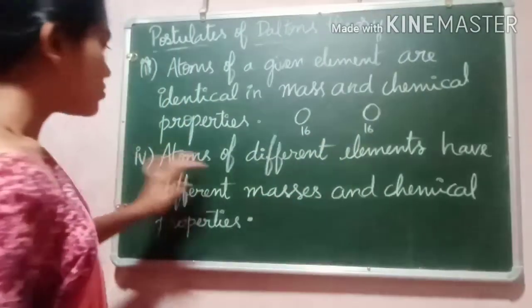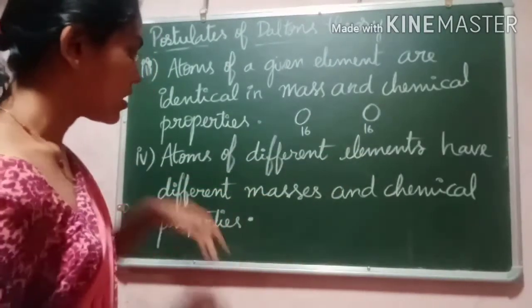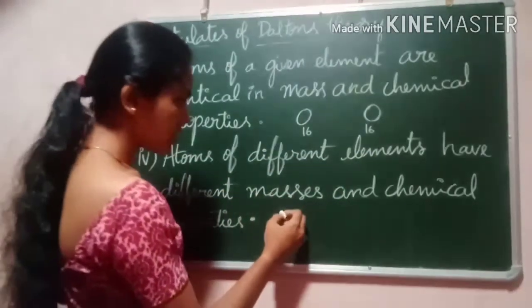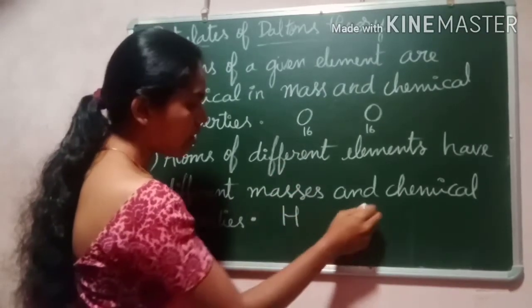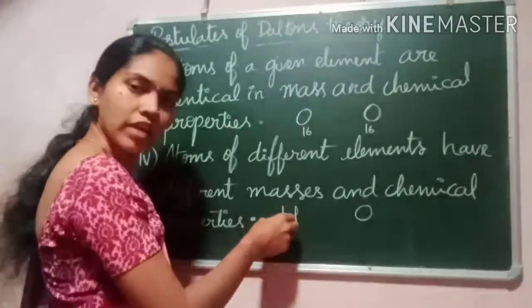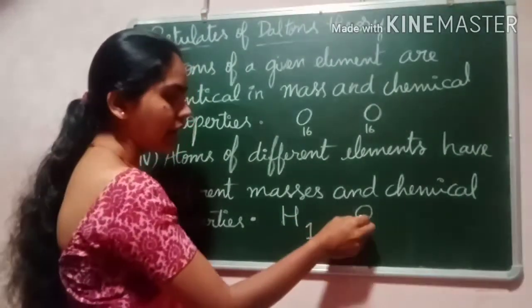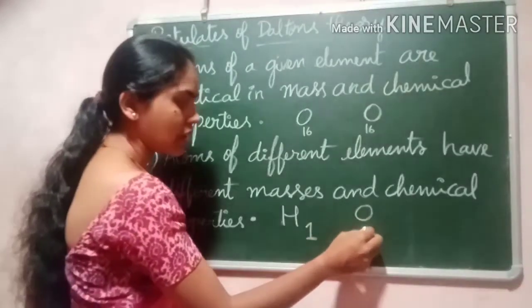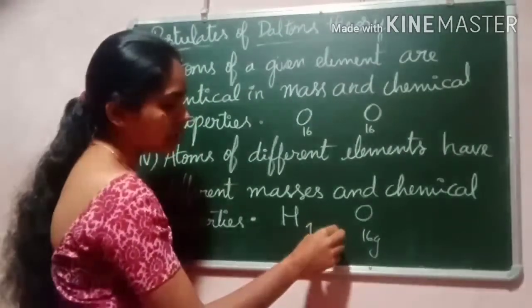And atoms of different elements have different masses and chemical properties. If you take atoms of different elements, hydrogen and oxygen, the hydrogen mass is 1 and the oxygen mass is 16, in atomic mass units.